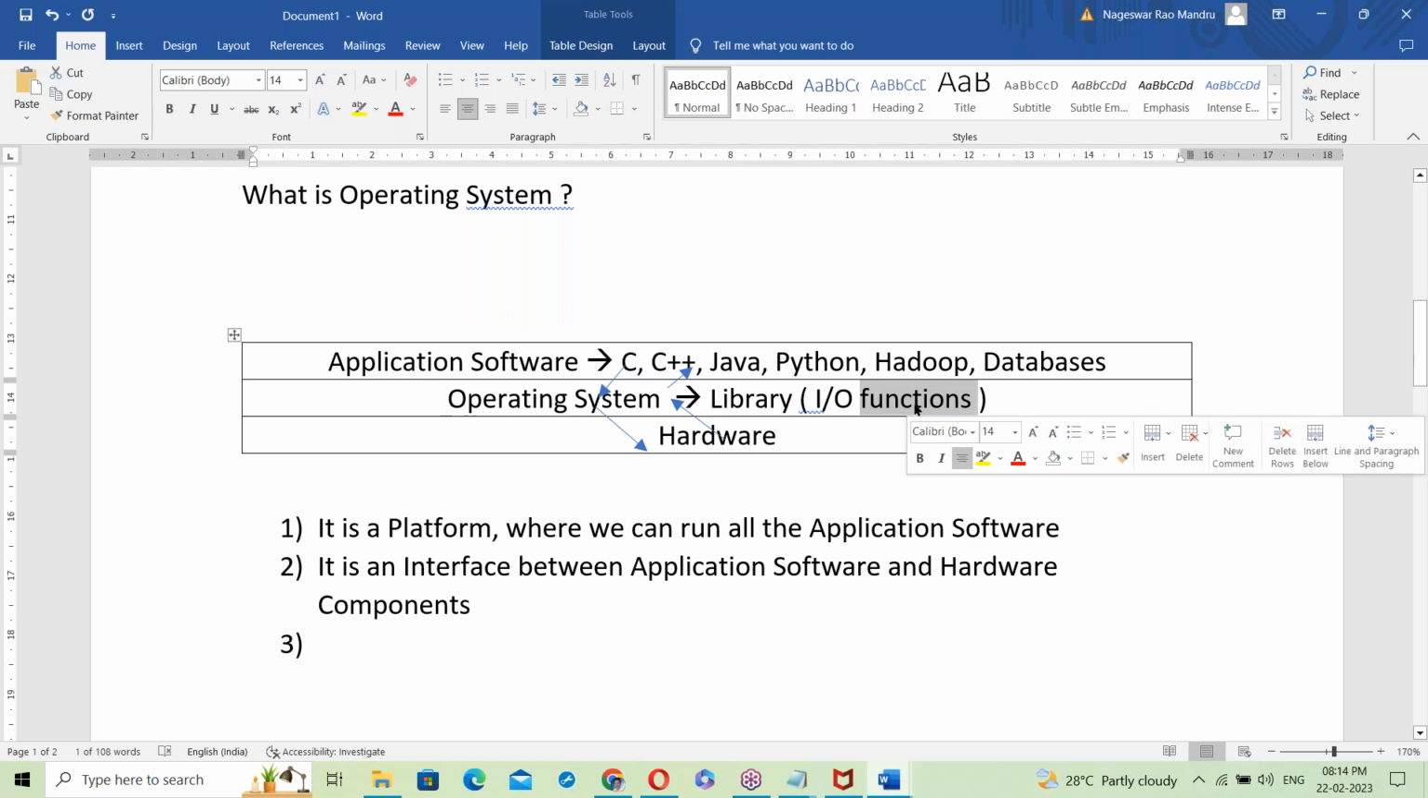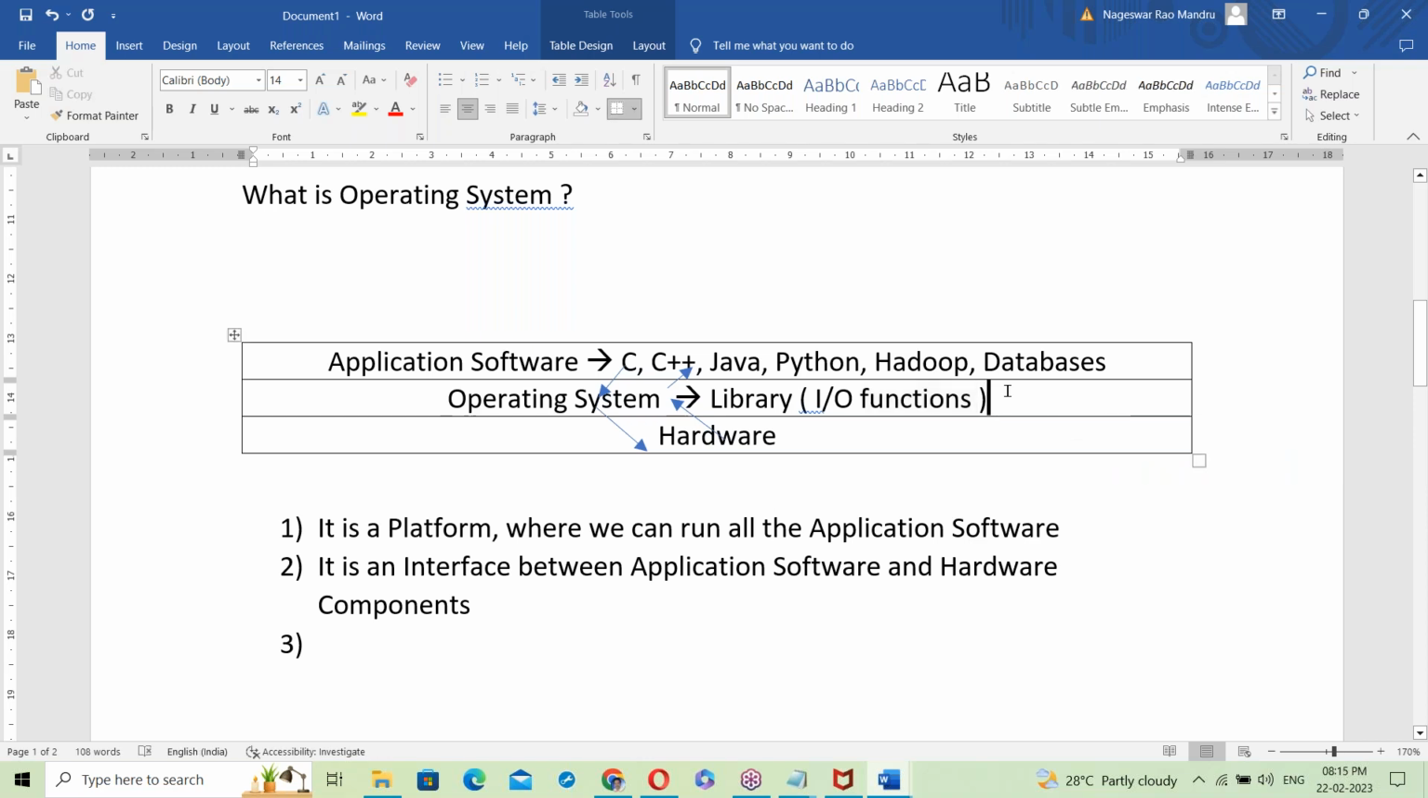Here, functions means C language functions. See, almost all operating systems were developed in C language. Unix was developed in C, Linux in C, Windows in C, Mac OS in C. So there are C language functions here to perform IO operations between application software and hardware components.